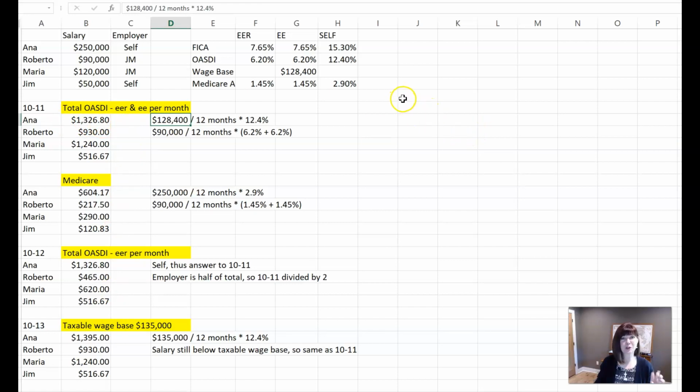So just to recap, okay, FICA is all the OASDI plus Medicare Part A. So 6.2% plus 1.45% equals the 7.65. So when you see that in your paycheck, that's what is being taken out, okay? And it makes a difference if you're self-employed or if you work for an employer. This is how much comes out of your paycheck, and this is what the employer is paying. What else? I think that's about it.